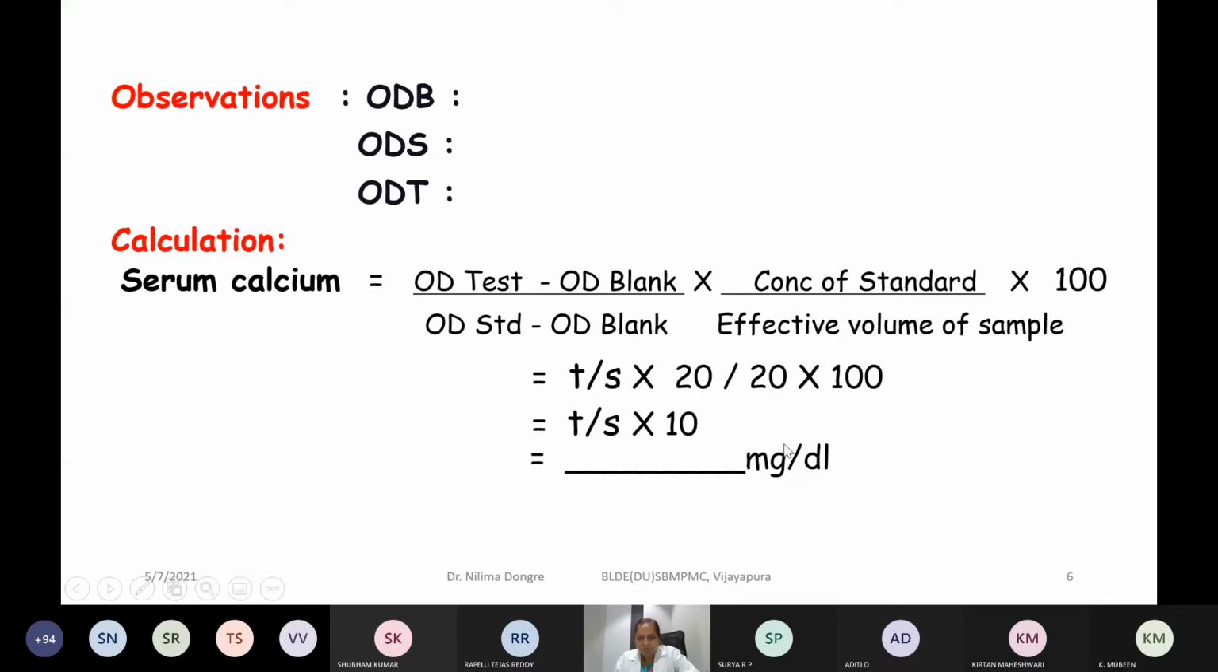Just a second, 1 minute. Some mistake is there.